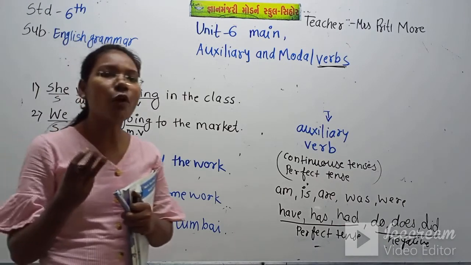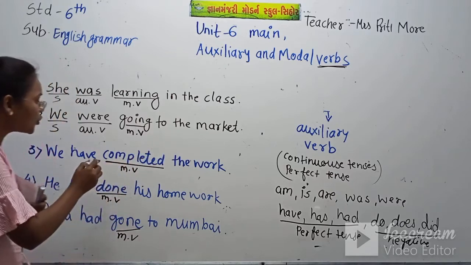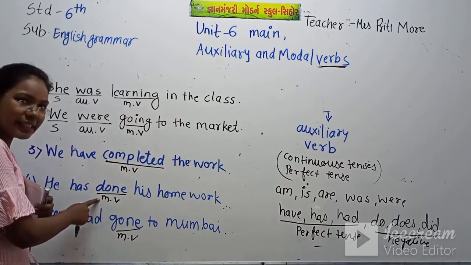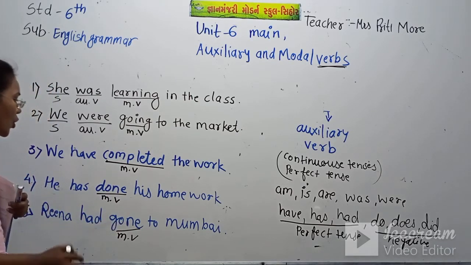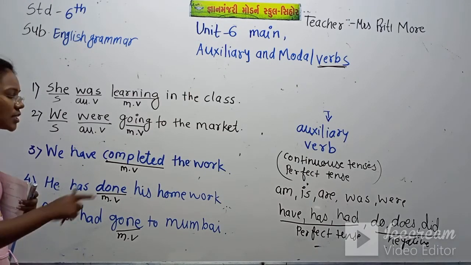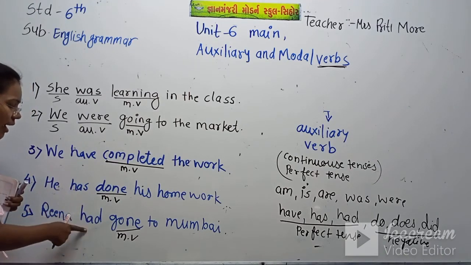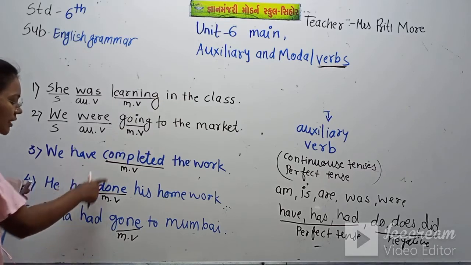There are three forms of the verb, first, second and third. Do, did, done. Go, went, gone. So when we use have, has, had, that time we have to use the third form of the verb, as we have written here.